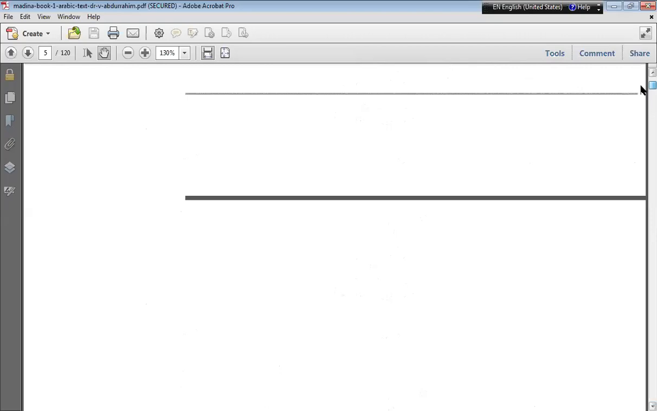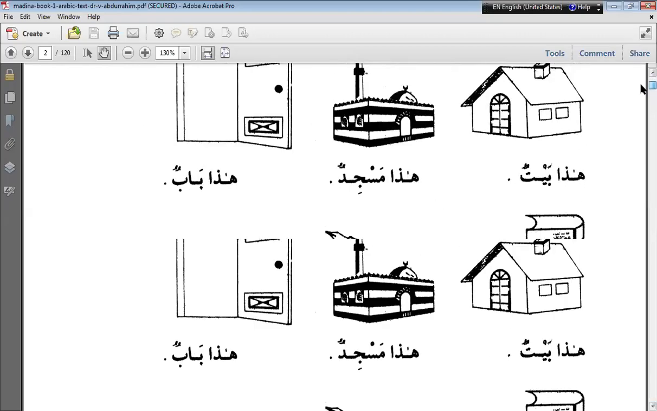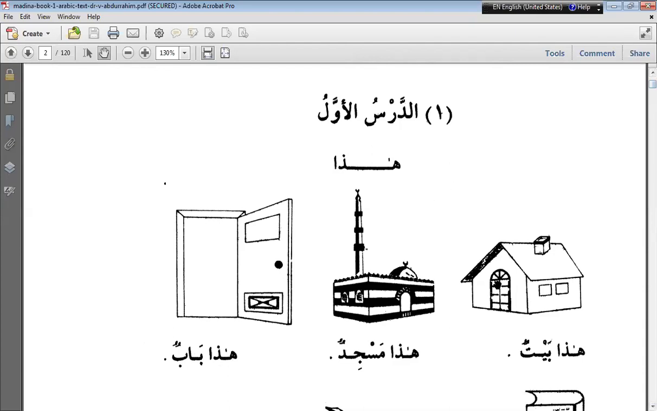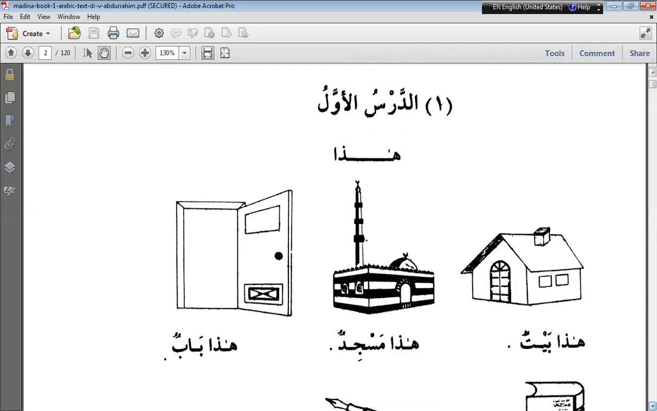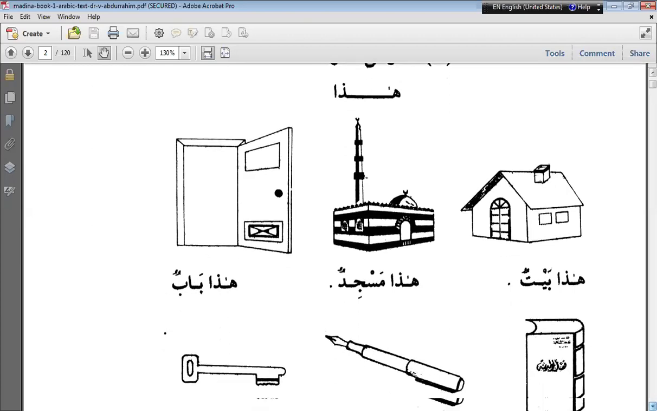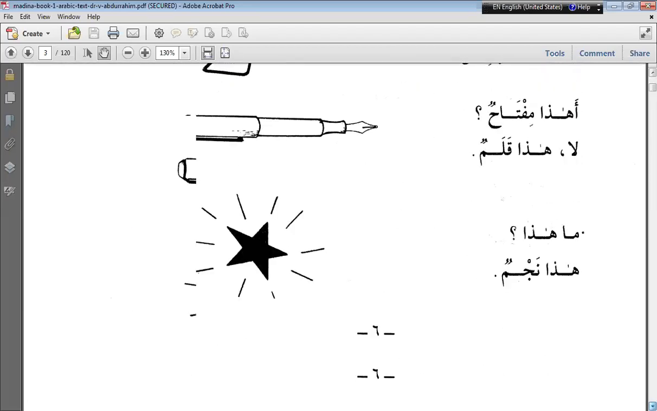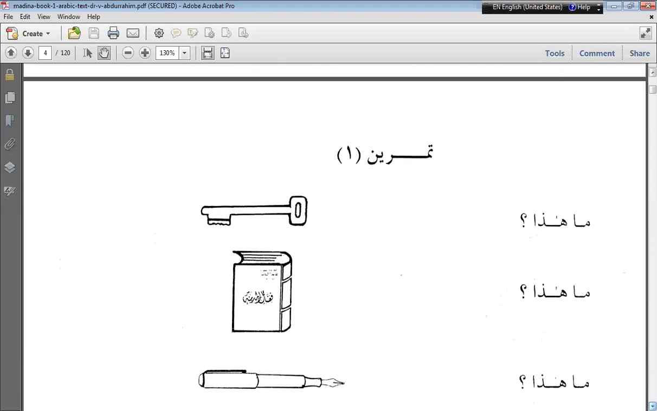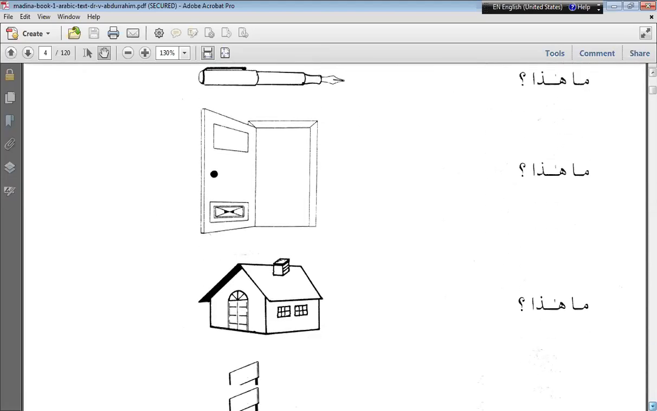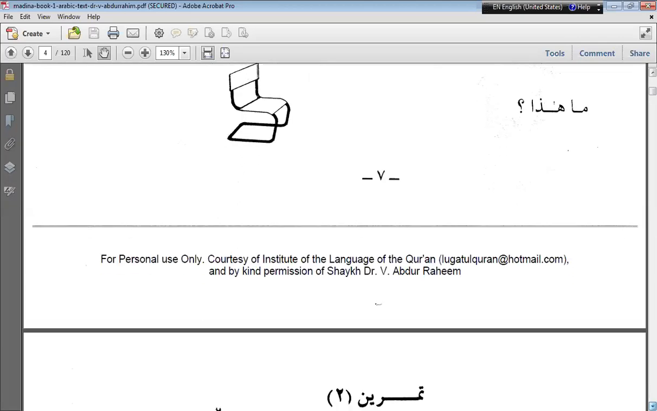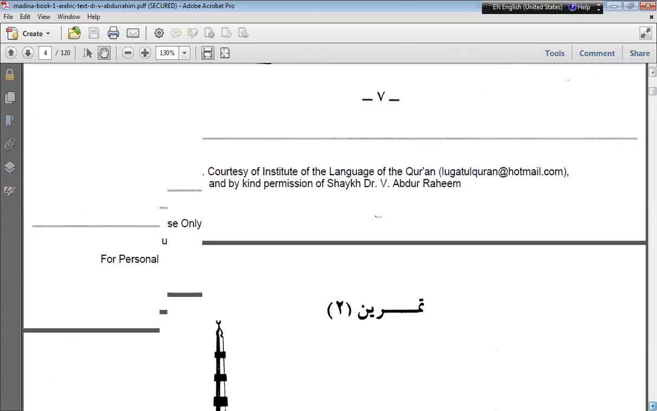In the first lesson we studied haza, ma, man, la, and na'am. And we have studied some vocabulary. These are very basic vocabulary, but still as a beginner we may find it difficult.